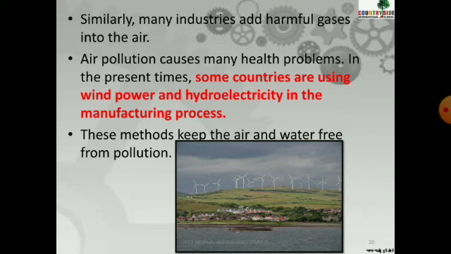How can it be used? Big windmills are kept, through which, with the help of the wind, electricity is produced, which is known as wind energy or wind power, and which is used for the manufacturing process. These methods keep the air and water free from pollution.